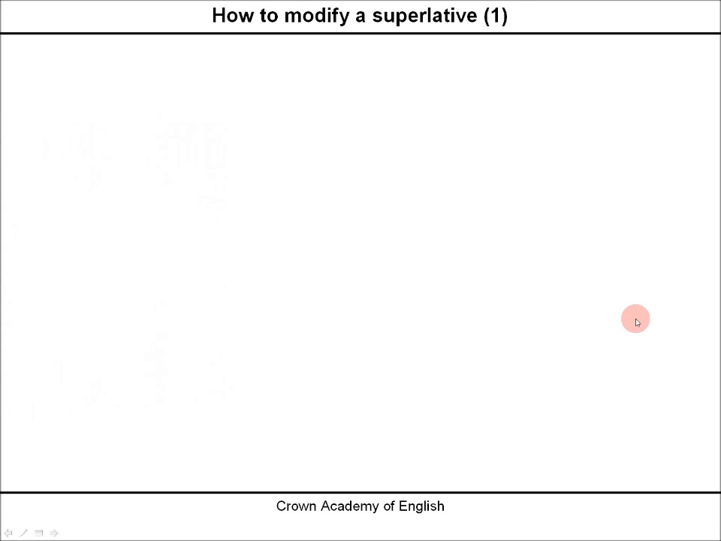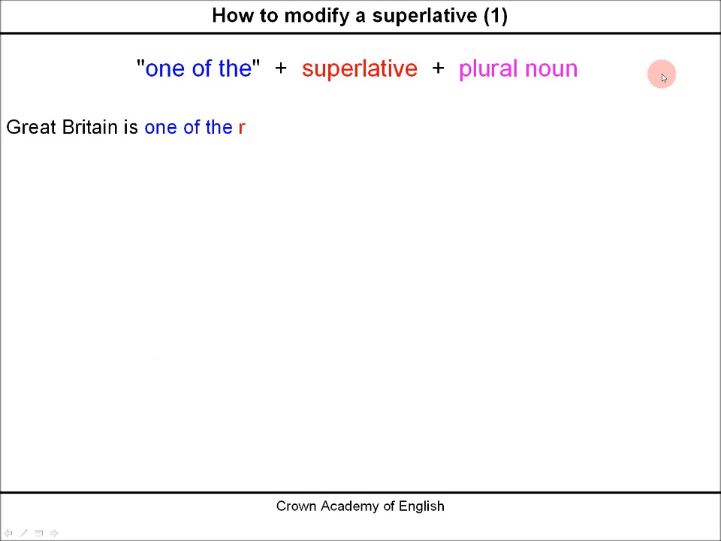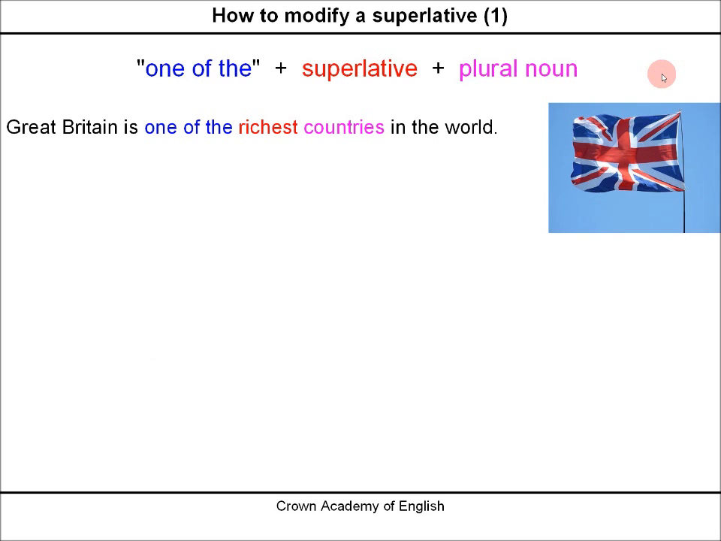How to modify a superlative? We can modify a superlative in several ways. Here is an expression: one of the, followed by a superlative, followed by a plural noun. Great Britain is one of the richest countries in the world. So this is important, that when we use this expression, the noun is plural.